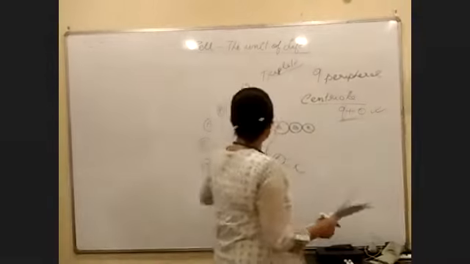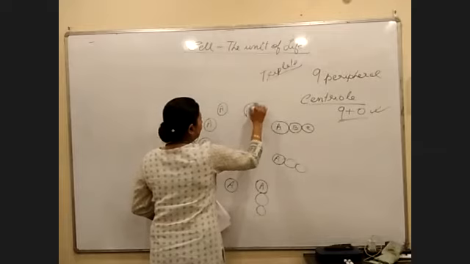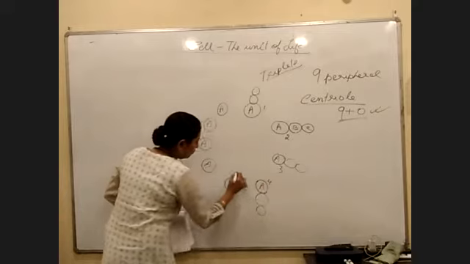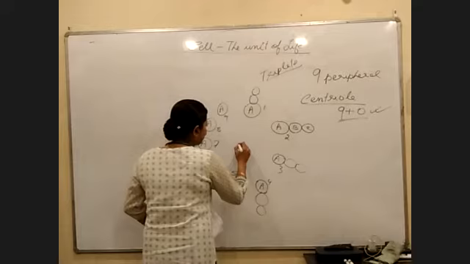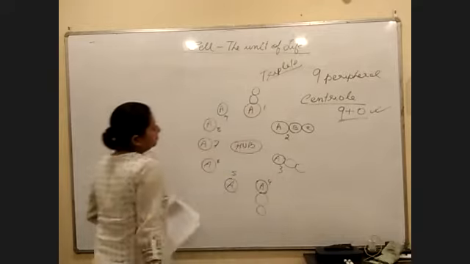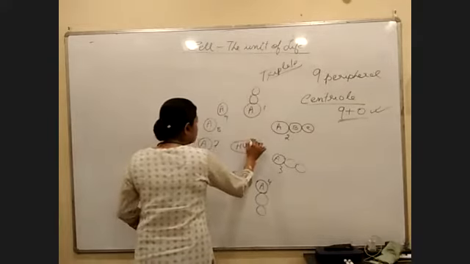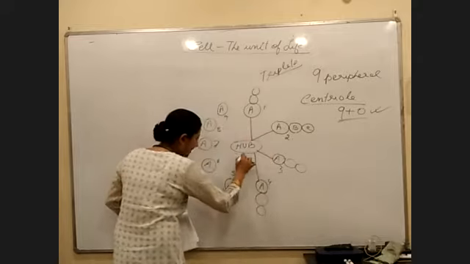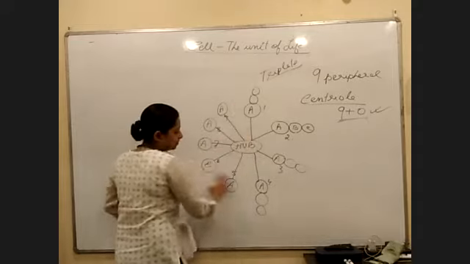So we are discussing the centriole. What I said is there are 9 microtubules, 1, 2, 3, 4, 5, 6, 7, 8, 9, right? And in the center, we are using a word called hub, right? And from the hub, certain types of spokes, or these lines, arise. So how many spokes will arise? Obviously there will be 9 spokes joining each microtubule, right?